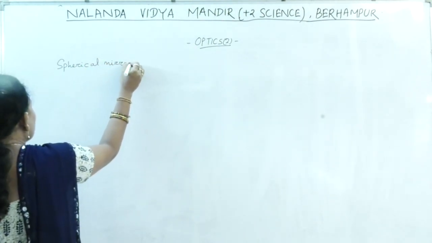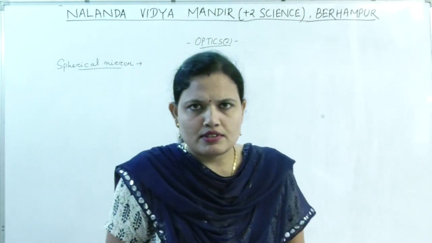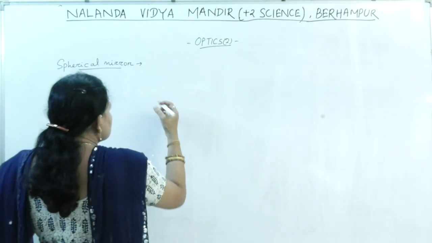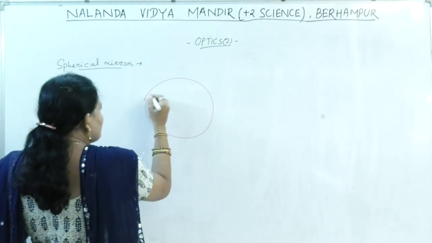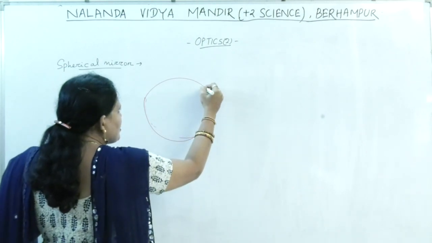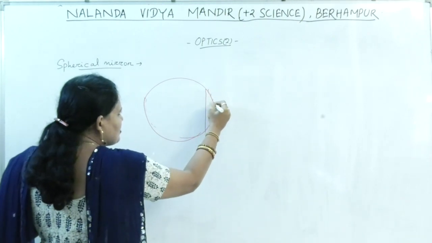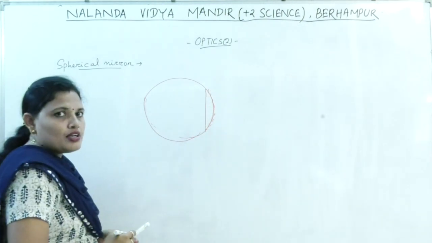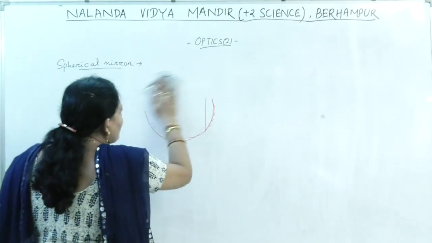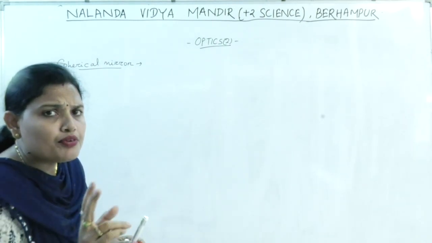So what is a spherical mirror? The spherical mirror is part of a hollow sphere. If this is the sphere, then suppose a part of this one, this much, if we consider, then this part is considered as a spherical mirror. So what is a spherical mirror? A spherical mirror is the part of a hollow sphere. The spherical mirror is basically of two types.